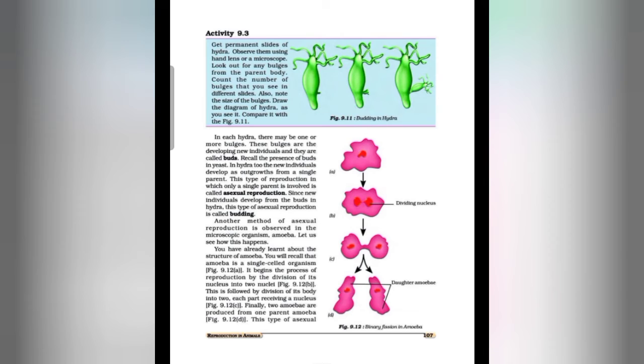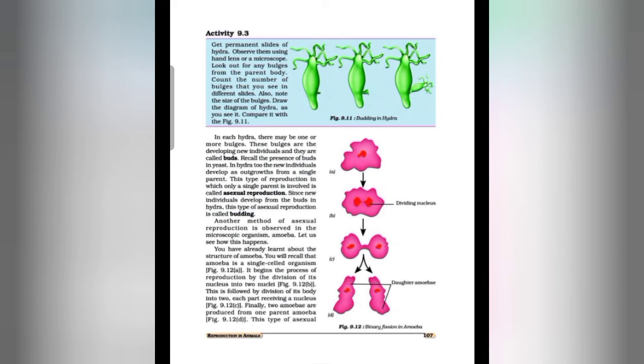In binary fission of a fully grown amoeba, the nucleus lengthens and divides into two parts. After that, the cytoplasm of the amoeba divides into two parts around each nucleus. In this way, a single parent amoeba divides to form two daughter amoebae. The two daughter amoebae produced by binary fission then grow to their full size and divide again. So this is all about binary fission in amoeba.